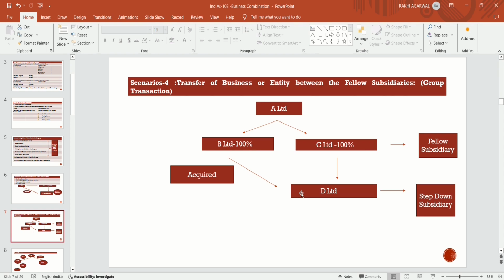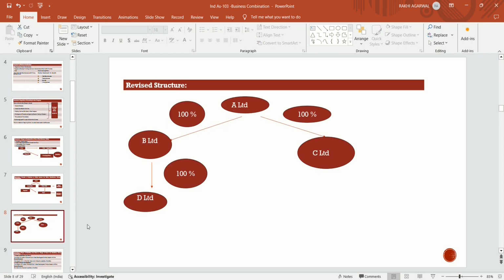Meaning if there is an acquisition of a subsidiary of a fellow subsidiary by another fellow subsidiary, then that transaction is also treated as a business combination.